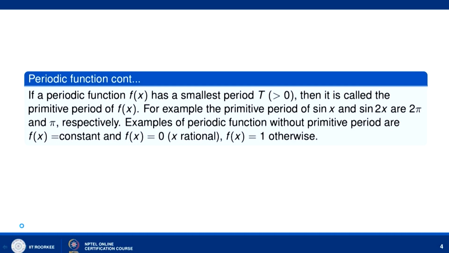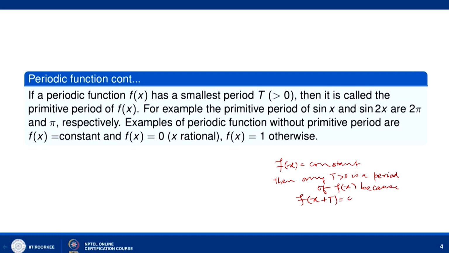Examples of periodic functions without a primitive period are f(x) equal to a constant. If you take f(x) equal to a constant, then any T greater than 0 is a period of f(x), because f(x + T) is equal to the constant.